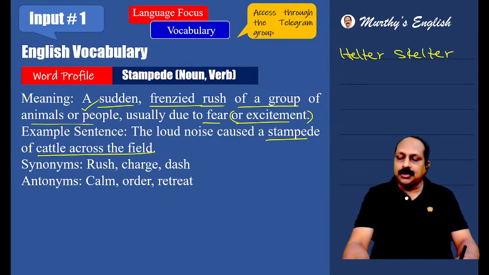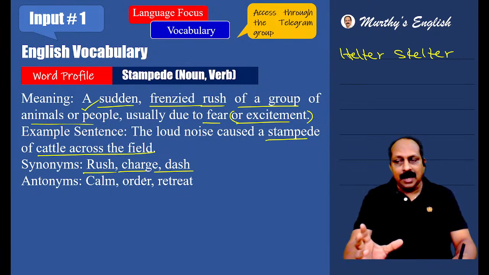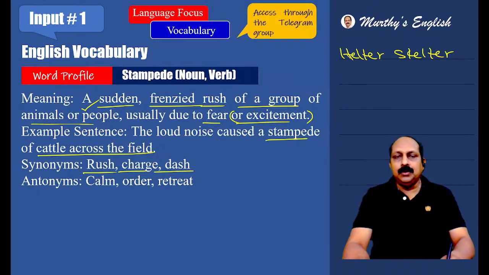Whenever there's a huge congregation and proper precautions are not taken, something goes wrong that inevitably results in stampede. Synonyms: rush, charge, dash. But all these words don't convey the actual connotation. Antonyms: calm, order, retreat. And here, based on the word rush, you have to recollect one idiom. What is that idiom?